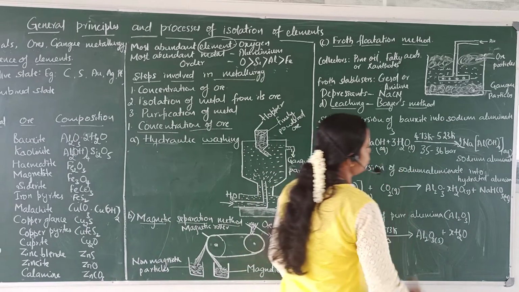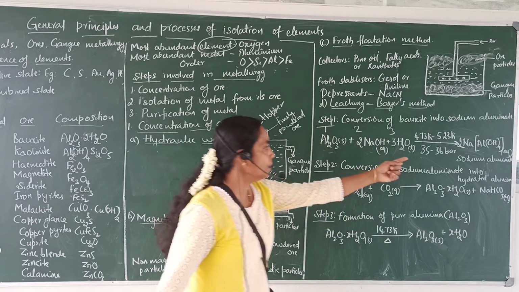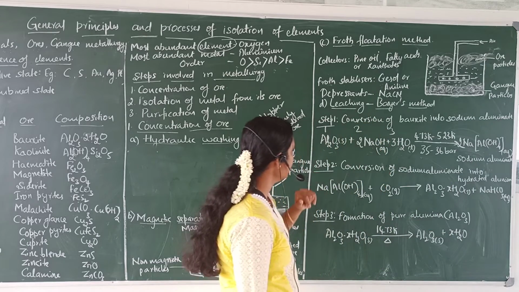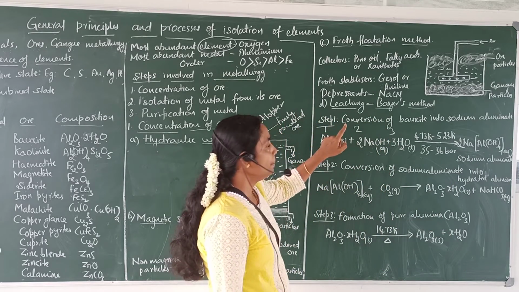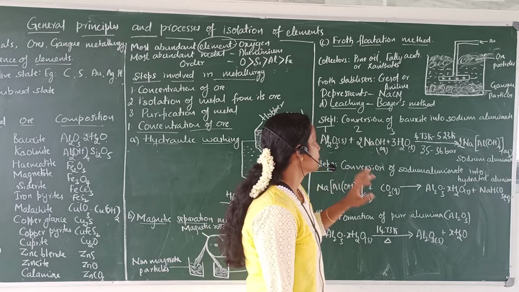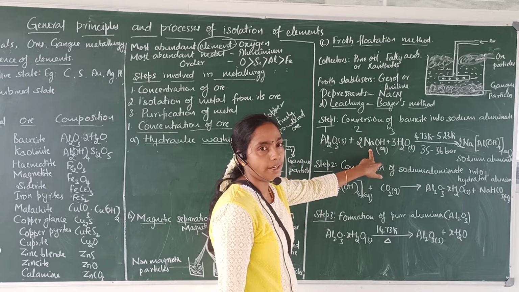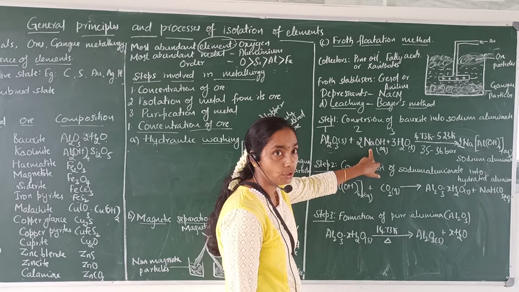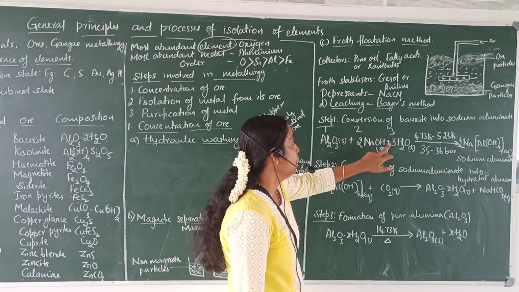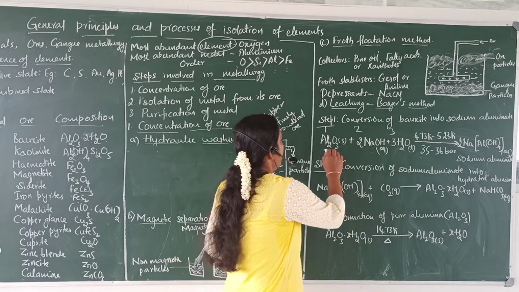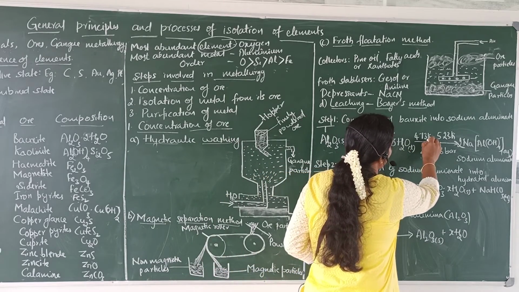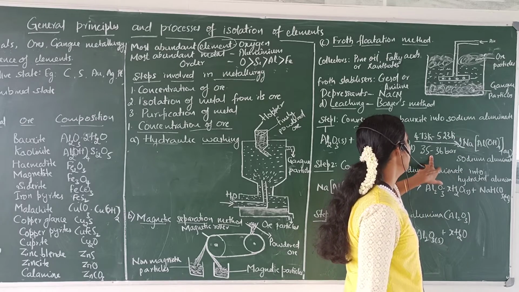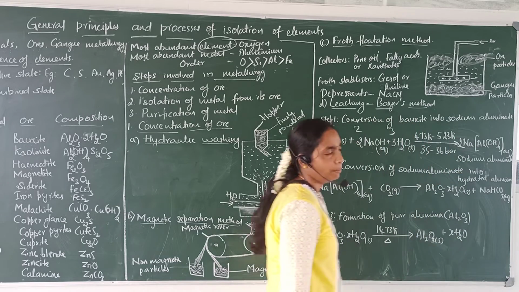Now here in the solution we have sodium silicate and sodium aluminate. I will repeat it once again. The finely powdered ore is mixed with a concentrated aqueous solution of sodium hydroxide. The solution is prepared using water. And it is heated at a temperature of 473 to 523 Kelvin and under 35 to 36 bar pressure.